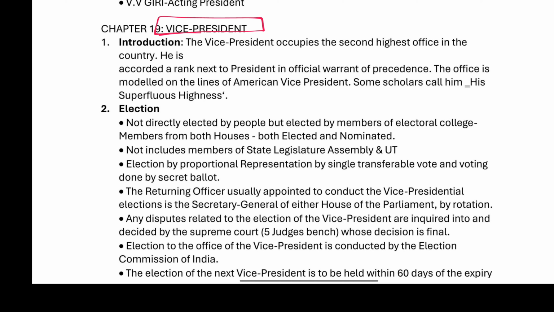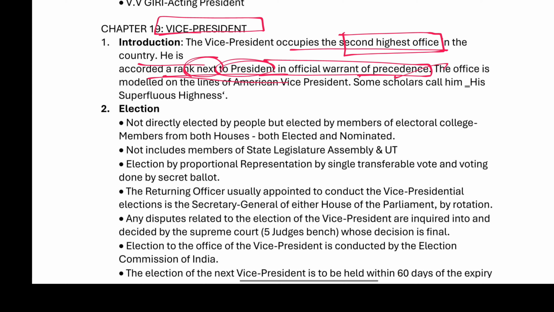Vice President occupies the second highest office in the country. The first highest office is the President. He is accorded the rank of the President in the official warrant of precedence, so he is given the rank which is next to the President in the official warrant of precedence.